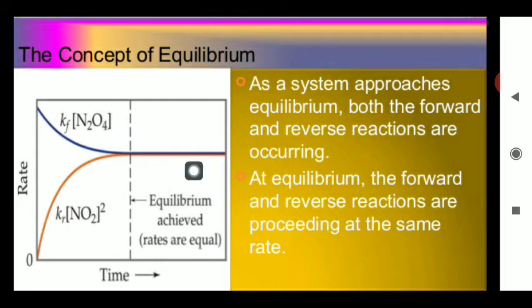So whenever you achieve this complete process of transformation, you will notice that as a system approaches equilibrium, both the forward and the reverse reactions occur. At equilibrium, the forward reaction as well as the backward reaction become equal to each other. Or you can say that when the rate of the forward reaction and the rate of the backward reaction become equal to each other, equilibrium is said to be achieved.